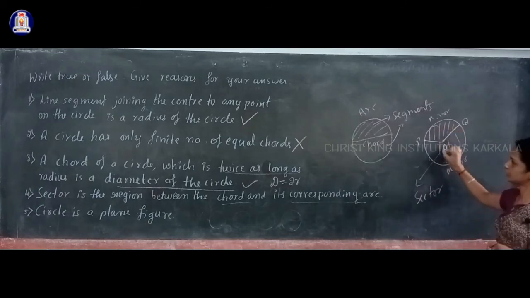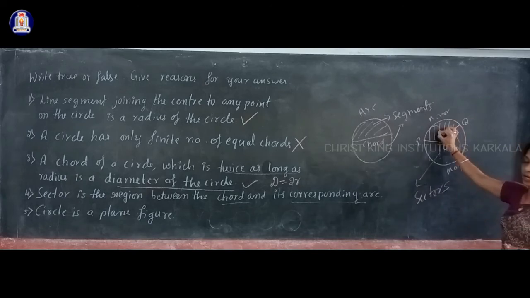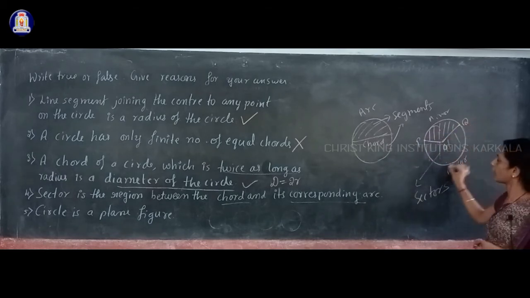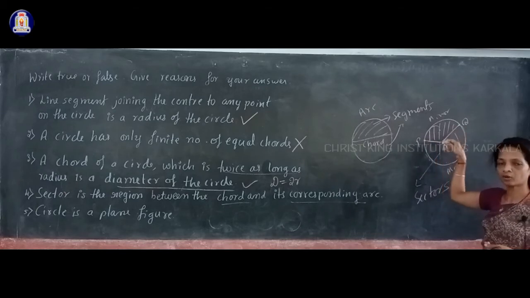So both regions are called sectors. This side you have a minor sector, this side you have a major sector. So sector means the region between the arc and the two radii. They are not a chord.